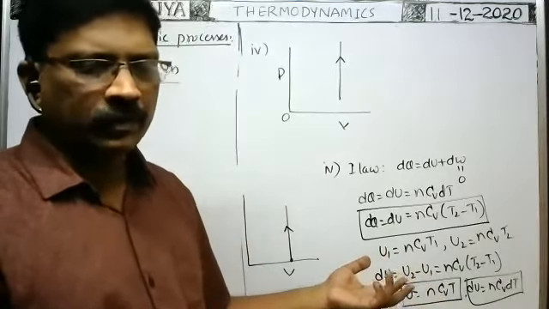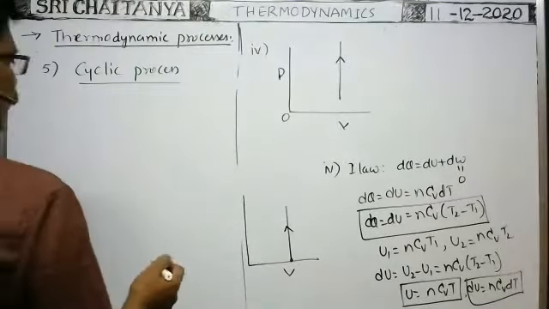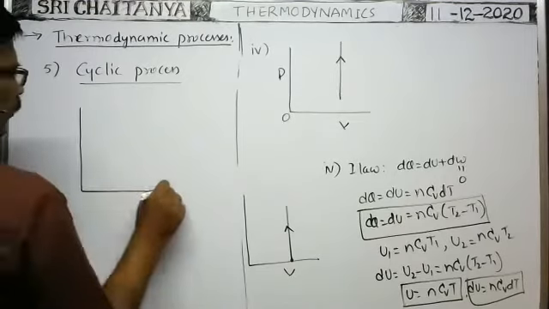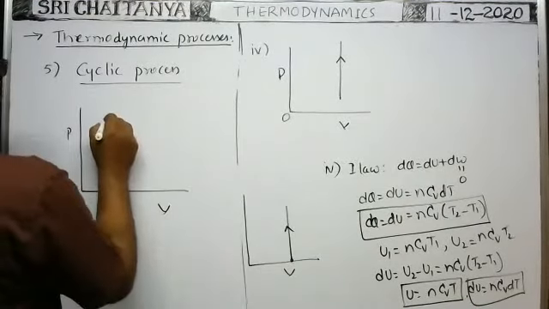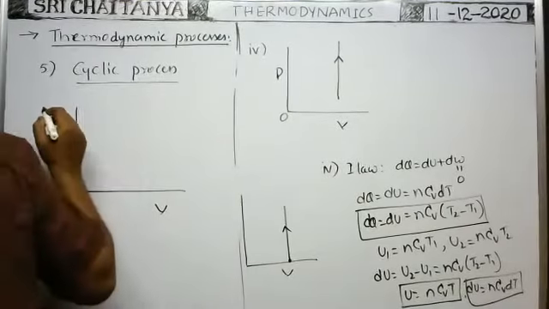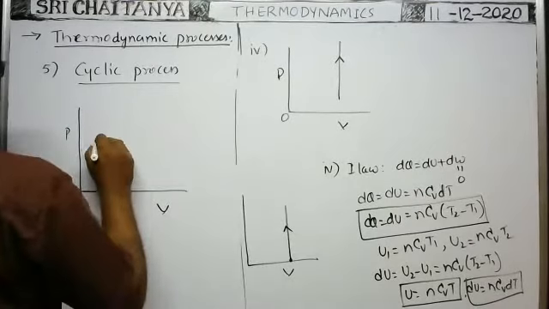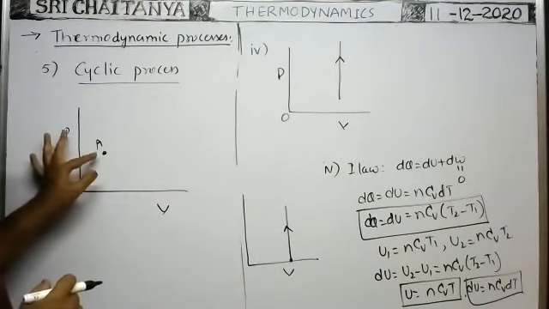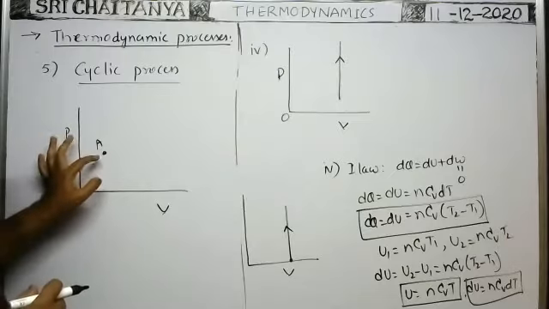I will explain problems. Okay, right. Next, cyclic process. Here, for example, suppose initially there is a gas. Initially, the gas is at the state A. At the state A, the pressure of the gas is PA, volume is VA, and temperature is say TA at a certain instant.